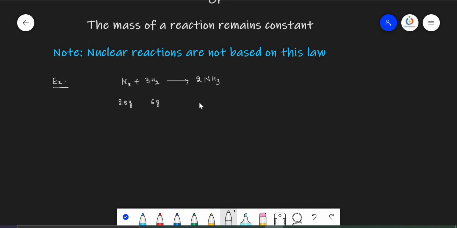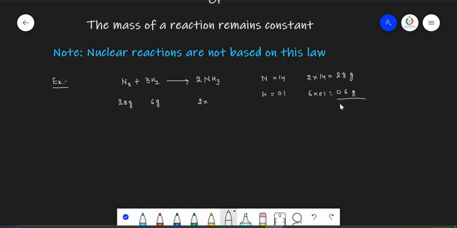And here it is 2 into the ammonia molecular mass. Nitrogen atomic mass is 14. There are 2 nitrogens, so 2 into 14 equals 28 grams. And here hydrogens, each hydrogen atomic mass equals 1, and there are 6 hydrogens, 6 into 1 equals 6 grams.